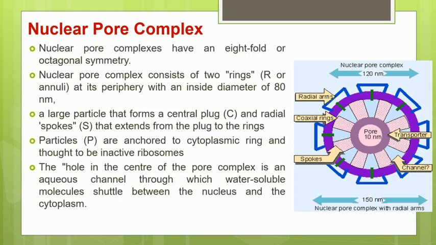We have seen that the nuclear pore complex has a wheel with a spoke like appearance, in which there are two rings called R rings or annuli, and at the center there is another particle called the P particle, or central granule, and this central granule is responsible for the transfer of water soluble molecules to and fro from the nucleus to the cytoplasm.